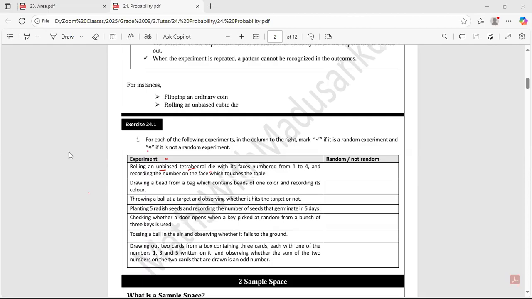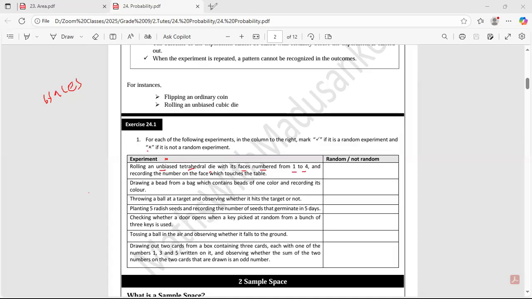Yes, for a normal cubic die there are 6 faces. If you read the question very carefully, you can see a tetrahedral die with its faces numbered from 1 to 4. There should be 4 maximum faces for a tetrahedral die.